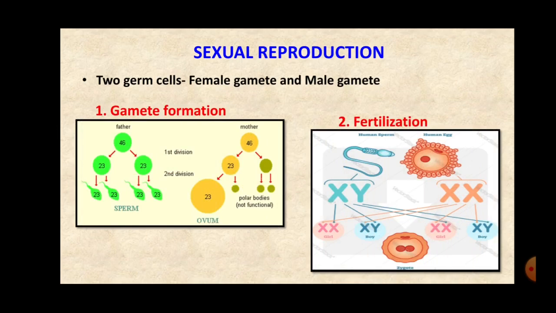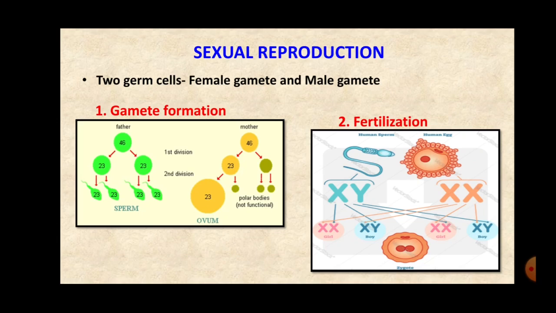Now in sexual reproduction, two germ cells are the most important cells, that is one female gamete and the second one is the male gamete, right? The female gamete is formed in the female organism and the male gamete is formed in the male organism.